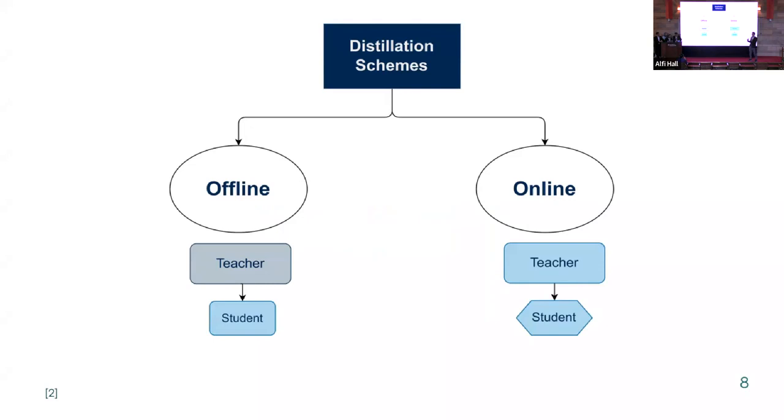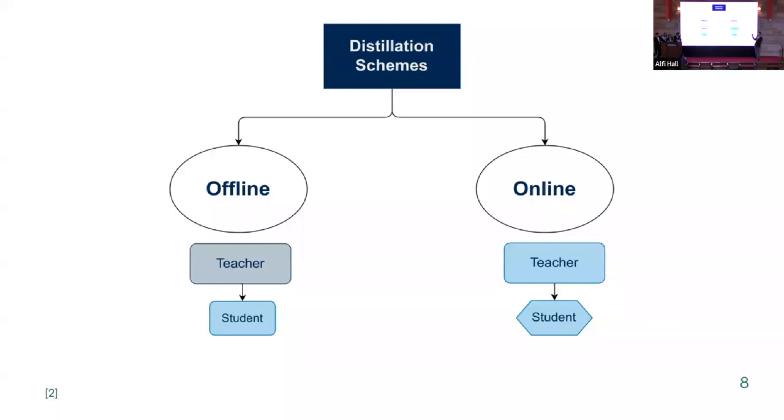And knowledge distillation, if I may give an analogy, is similar to an educational system in which we have an expert teacher that we assume has most of the knowledge, and this expert teacher is trying all the time to pass this knowledge to a student model. So we have two main schemes here. The first scheme is the offline scheme, and this is very similar to a teacher-student analogy. We assume that the teacher has all the knowledge, and we are trying to extract as much of it as possible and pass it to the student.